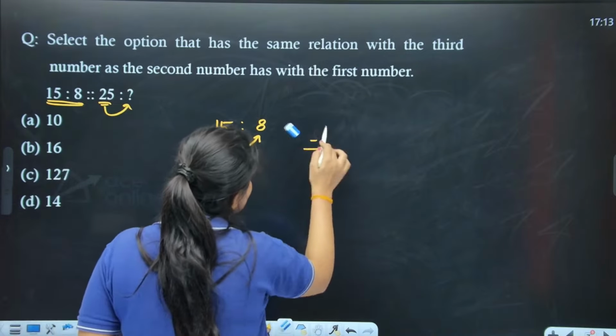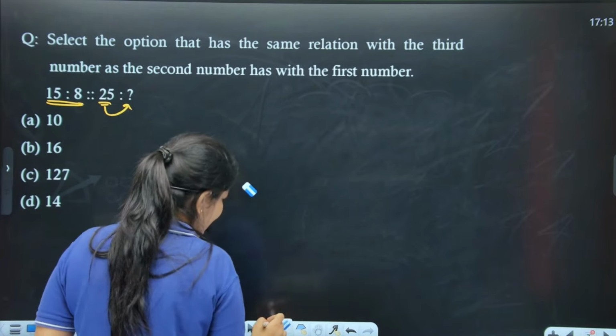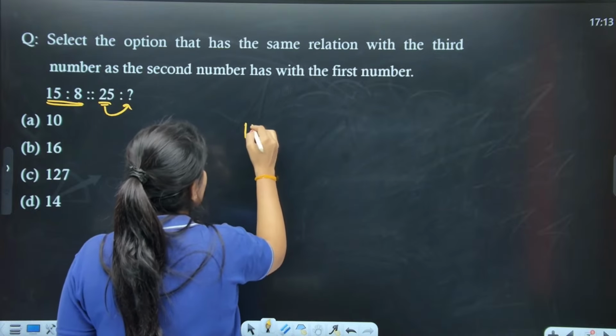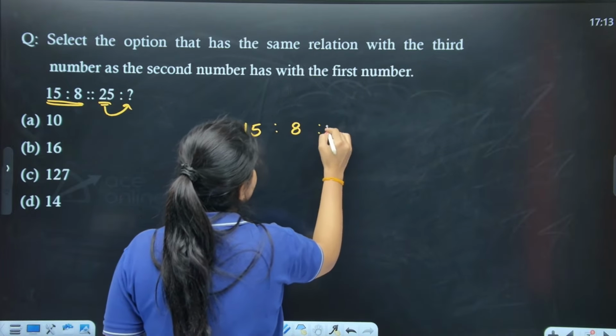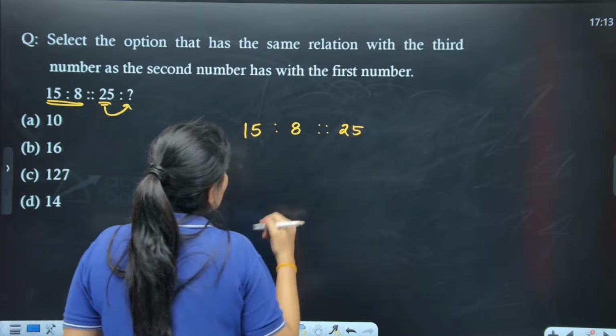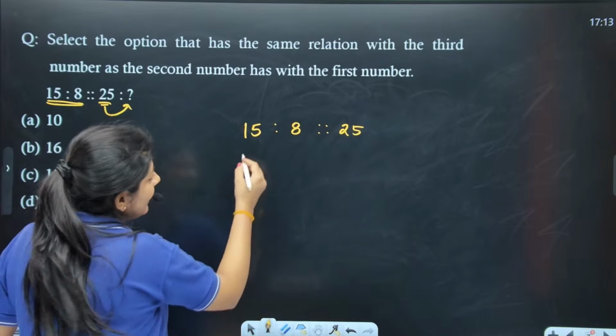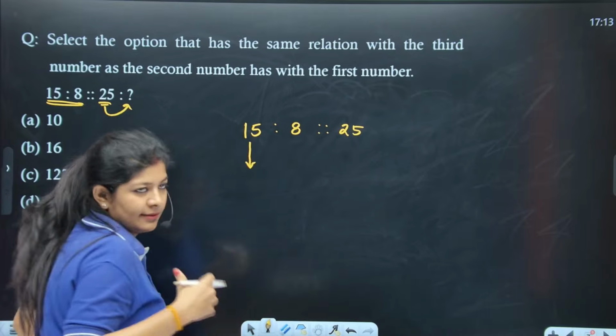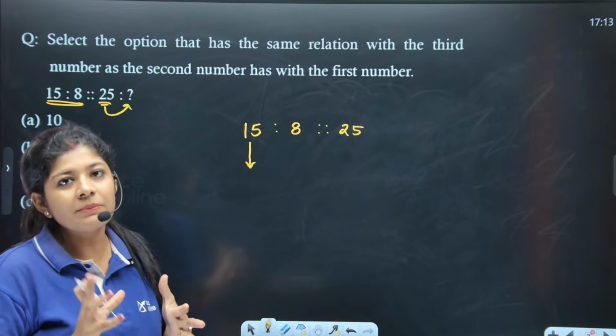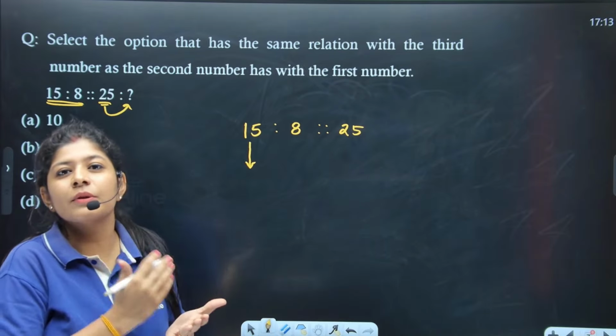If this logic doesn't work, we need to think in a different way. 15, 8, 25. Now what I can think is to break it into factors.